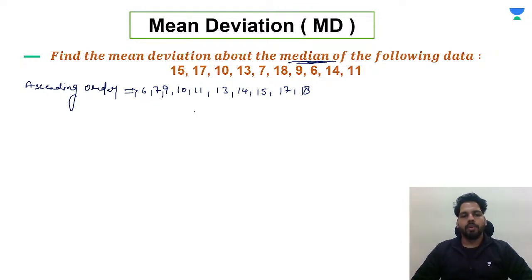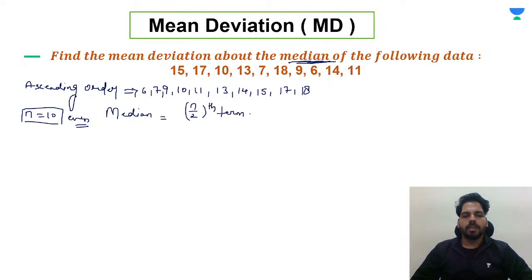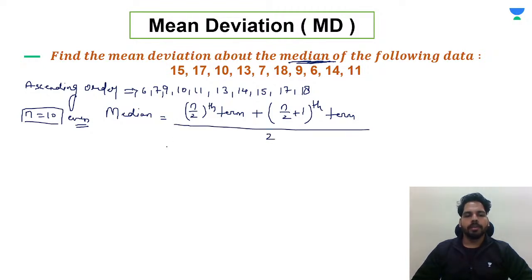Okay. Now, what to do? Now our information is about median. So if we count the number of observations, n is equal to 10. That means it is even. So what is the formula for the median of an even number of observations? Median will be the n by 2th term plus the n by 2 plus 1th term, divided by 2. So this will be your median.